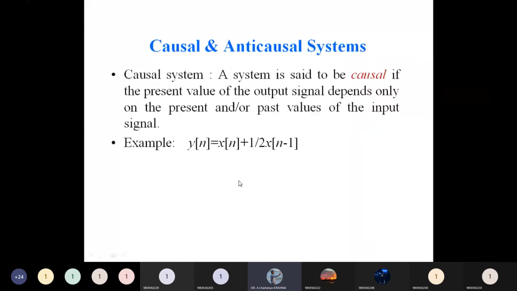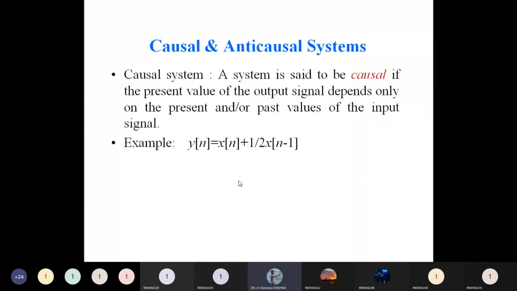The first one is the causal or non-causal system. In a causal system, the system output depends only on the present values and past values. Then the system is called a causal system.